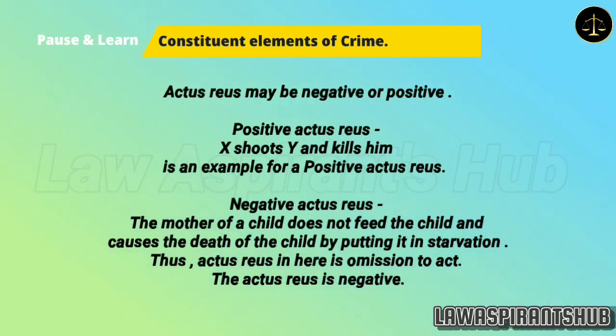Actus reus may be negative or positive. X shoots Y and kills him is an example of a positive actus reus. The mother of a child does not feed the child and causes the death of the child by starvation. Thus, actus reus here is omission to act. The actus reus is negative.